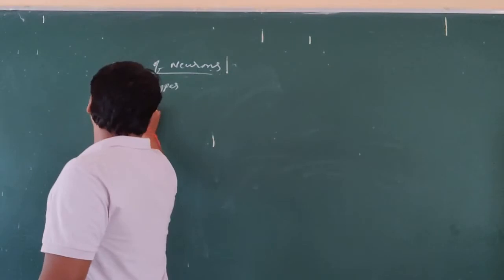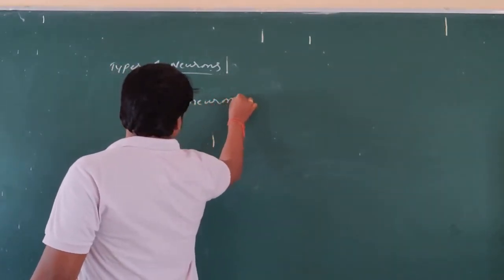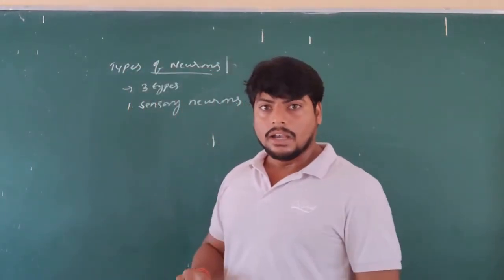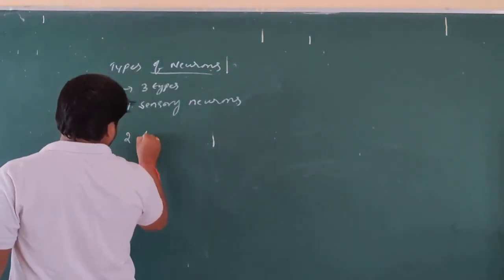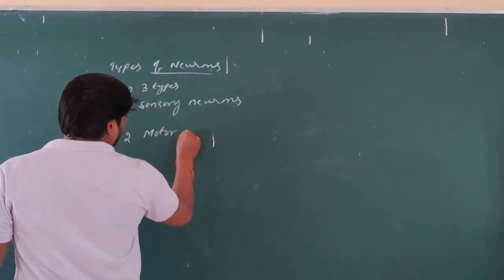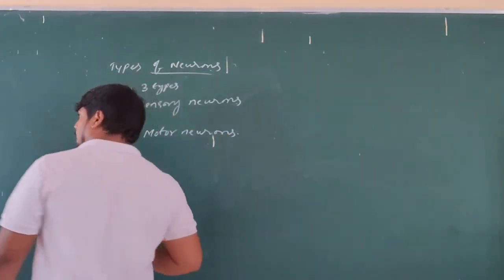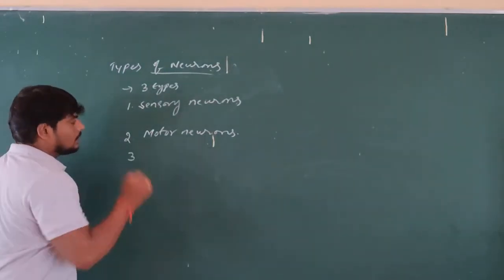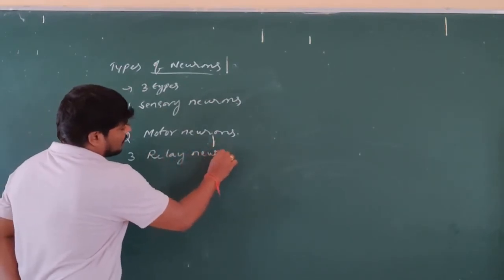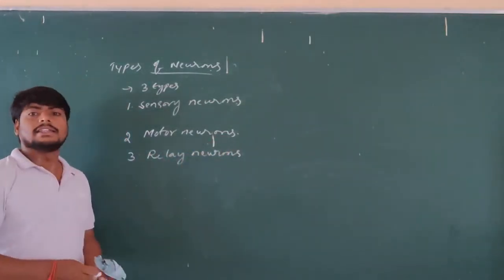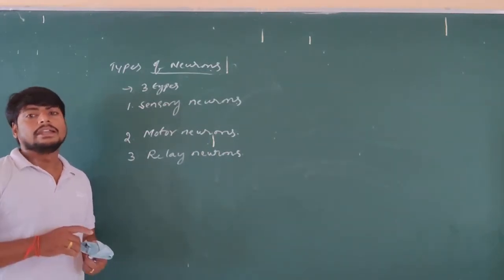Number 1, sensory neurons or sensory nerve cells. That is one type. And next, motor neurons. That is another type of nerve cells. And next, another type is relay neurons. These are the three different types of neurons or nerve cells found in our nervous system.